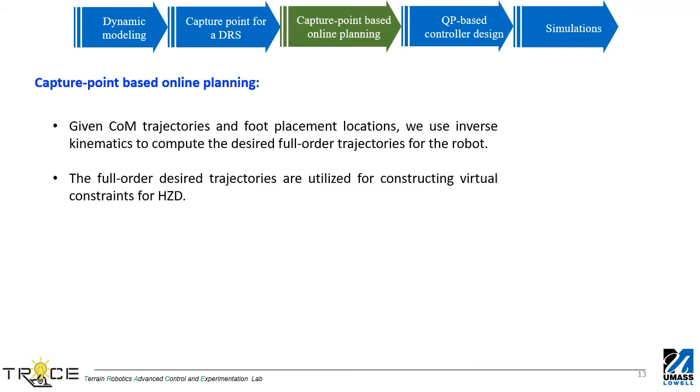The full order desired trajectory for the locomotion on a DRS is computed in real time by utilizing the real-time foot placement location, desired base velocity, gait parameters, and the DRS motion. These full order desired trajectories will be later used for constructing hybrid zero dynamics of the system.